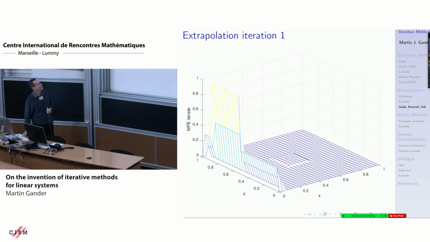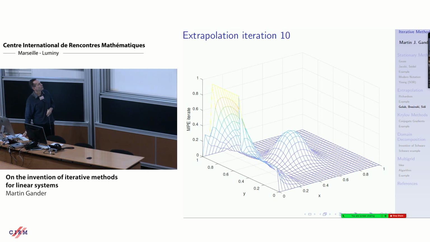This is the first iteration. And now, I don't know how good you can capture a movie, but try to remember this movie. This is modified polynomial extrapolation.